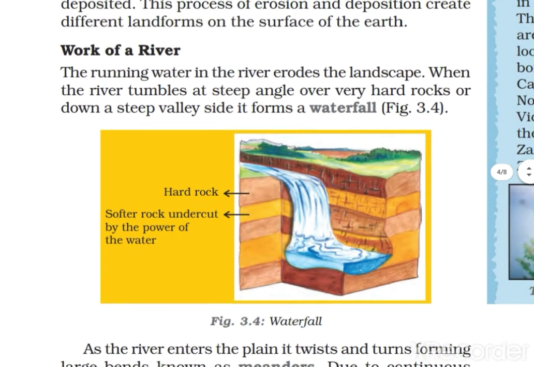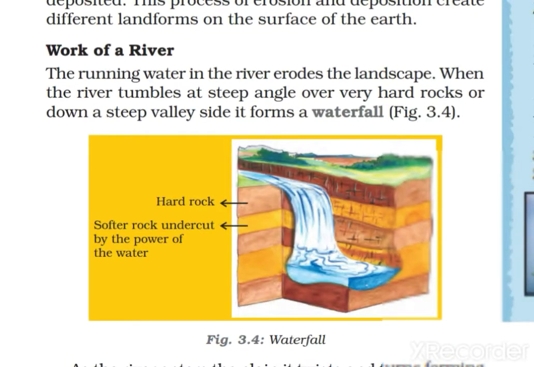First one is work of river. You all are aware that the river keeps on moving in twists and turns, right? This is the simple movement of river. But it is not only a simple movement, water is moving, it creates different landforms, right? In work of river you will find six to seven types of landforms created by river. The running water in the river erodes the landscape, right? You know that when water moves, it carries so many eroded parts with it.